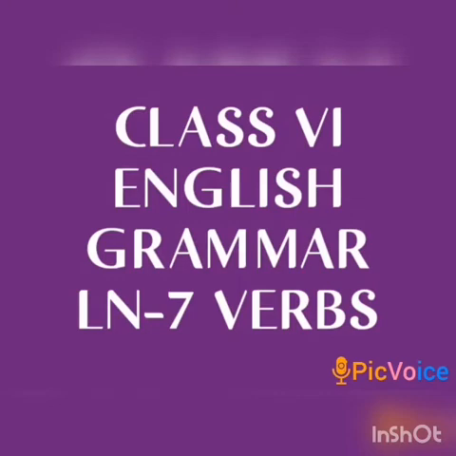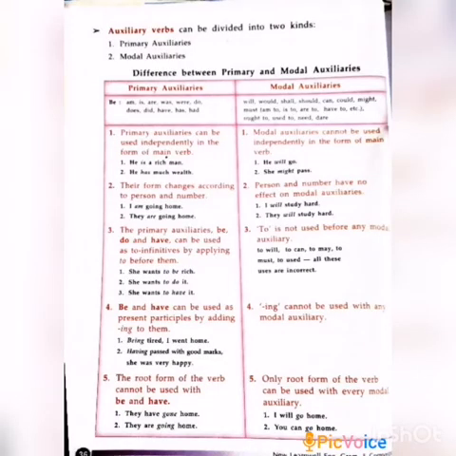Now all of you turn to page number 36 in your grammar book and start reading. So today we are going to learn auxiliary verbs and their types. It means the difference between primary and modal auxiliaries. Be ready. Dear students, page number 36.